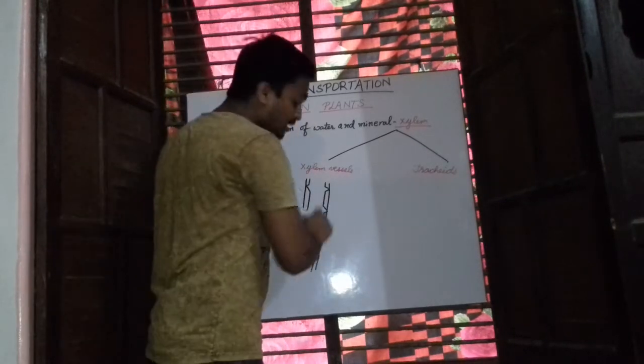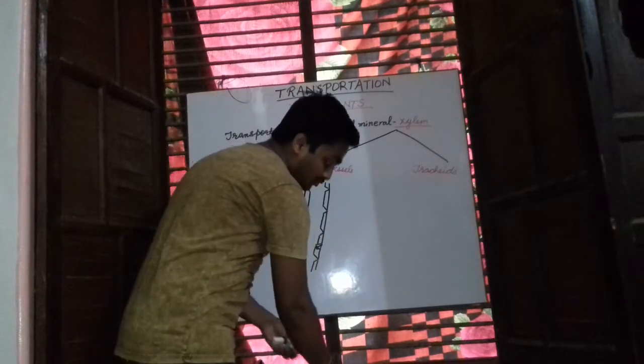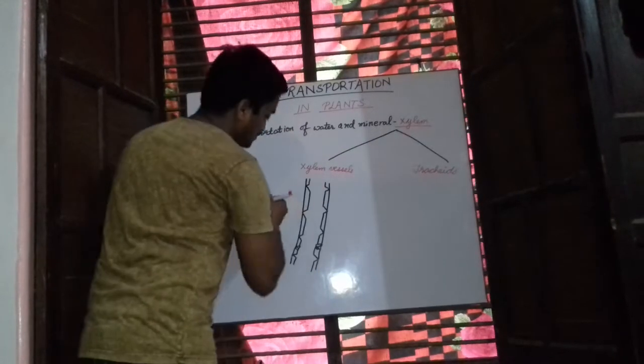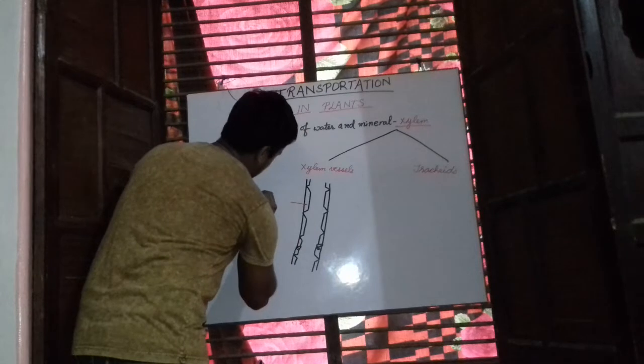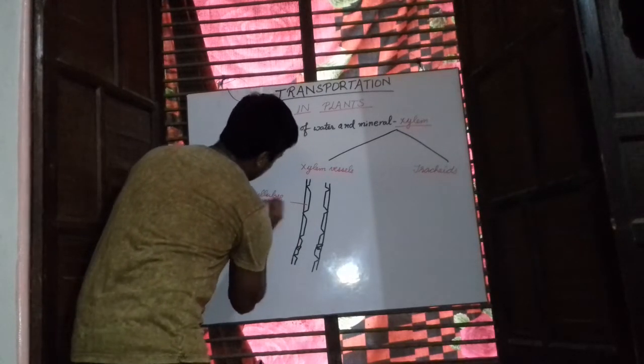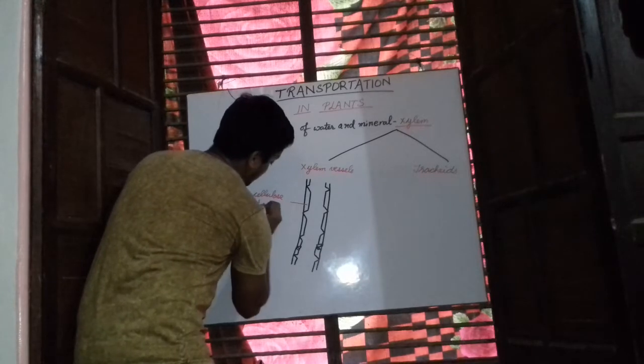and the cell wall is made up of two most important things. The first is cellulose and the other is lignin.